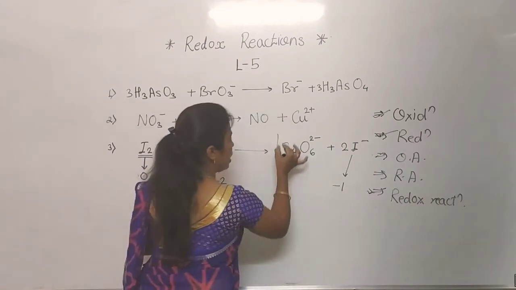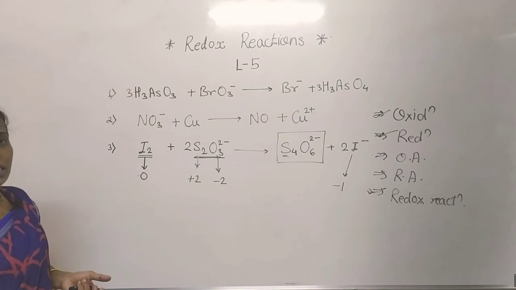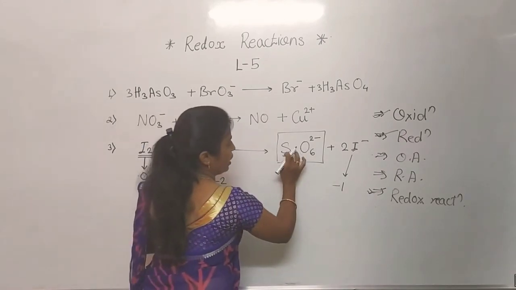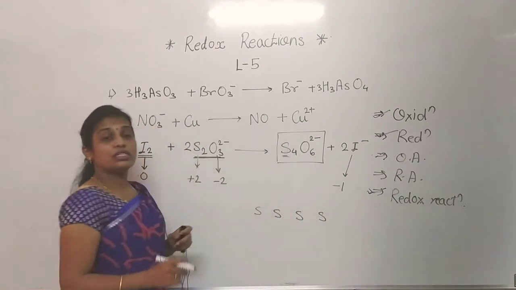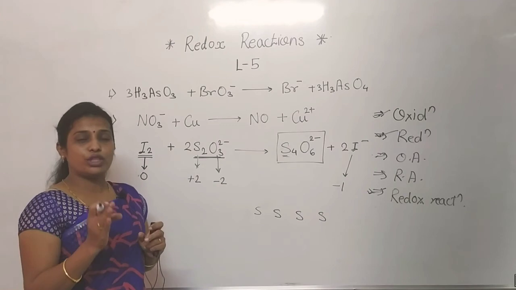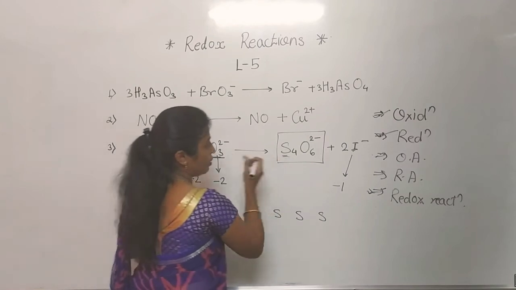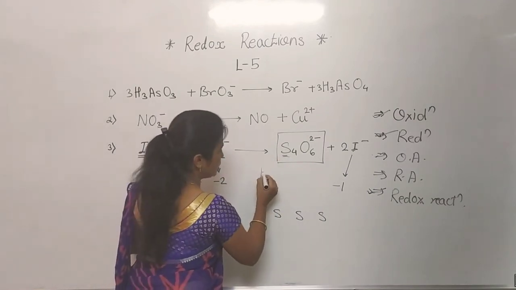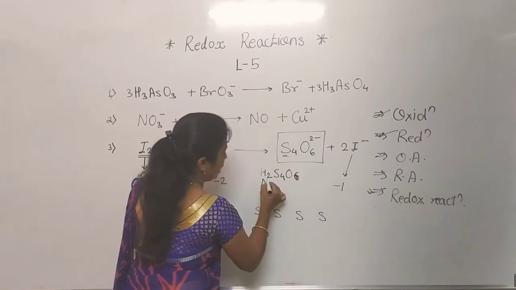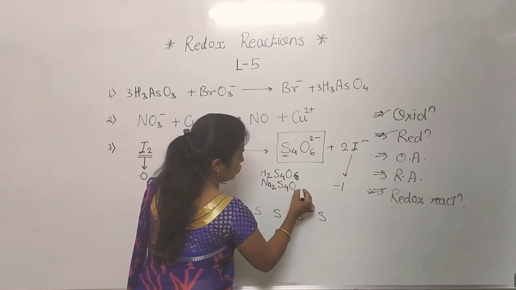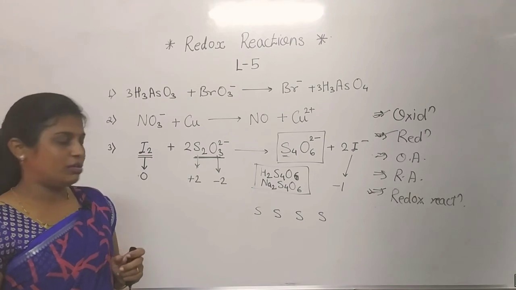Now I want to discuss how to find the oxidation number of sulfur in this molecule or in this ion. Listen carefully. There are S4, so 1, 2, 3, 4. Actually, I wanted to discuss this ion with you in the third video, but I forgot to explain it. That's why I am explaining it right now, because in that video I wrote these examples: H2S4O6 and second one Na2S4O6. For these two, it is also the same. How it is the same, that I will also explain to you.